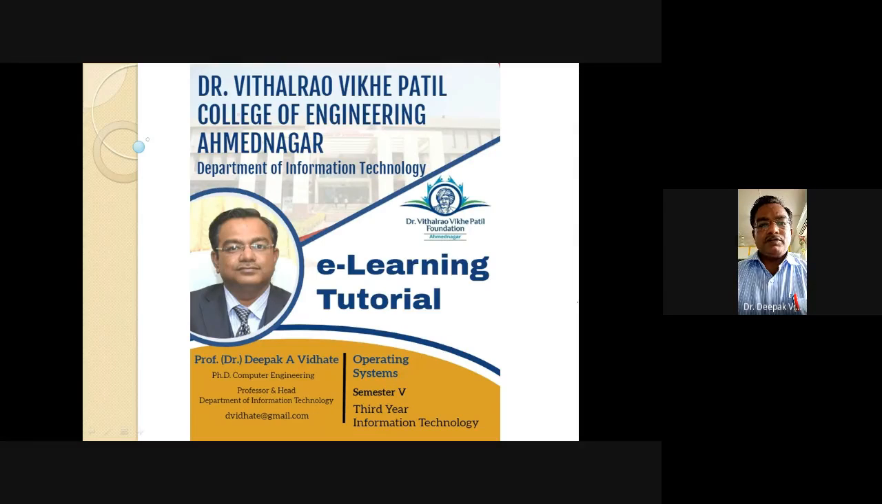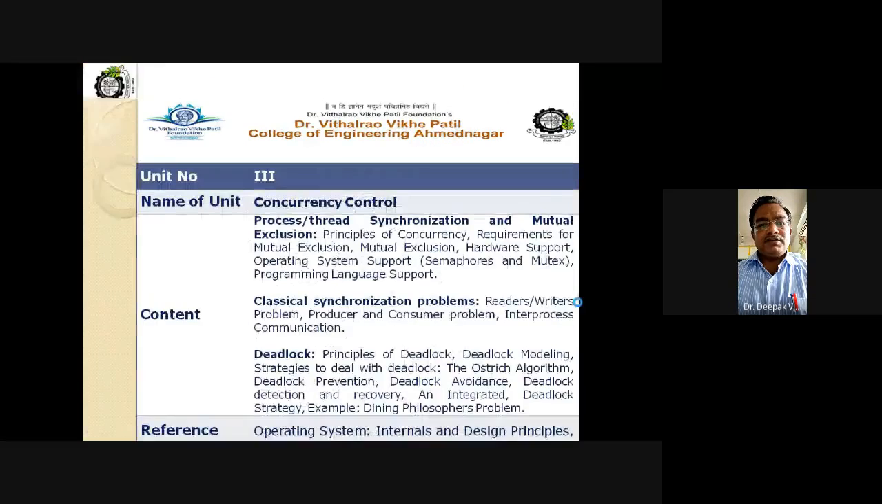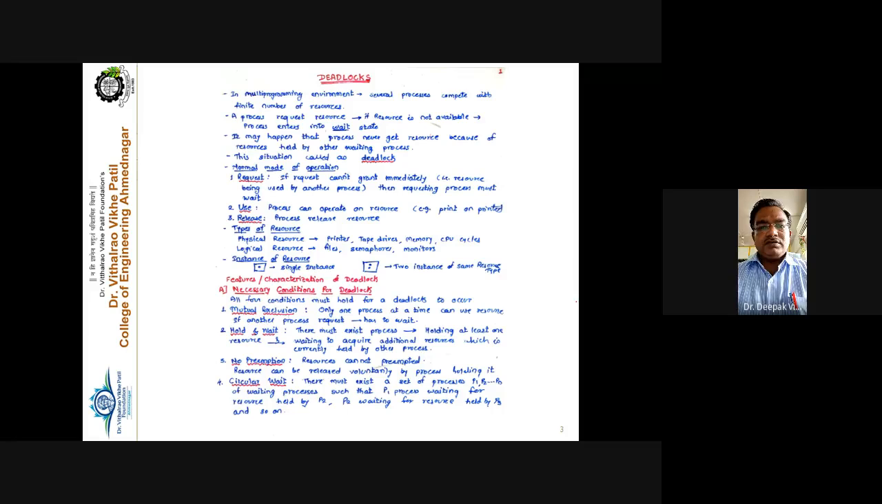So let us continue discussing our unit number 3, that is process synchronization or concurrency control. In the previous lecture, we were discussing deadlock. Earlier to the deadlock, we discussed process synchronization, how synchronization is achieved in a process, and why there is a need of synchronization to avoid the race condition. Synchronization is very much essential.